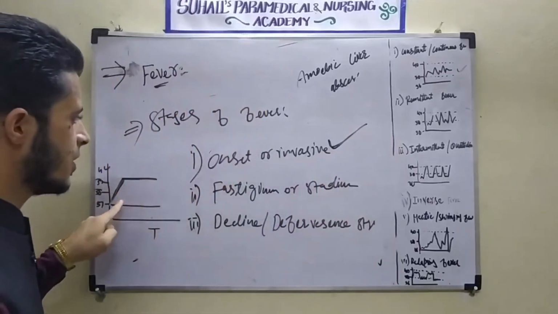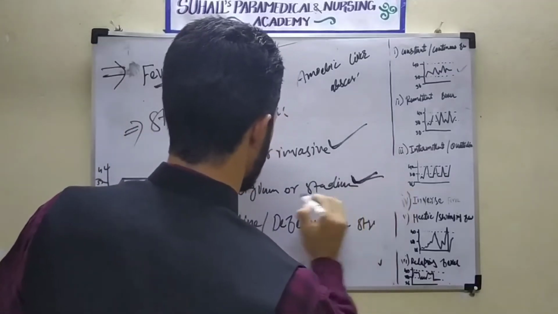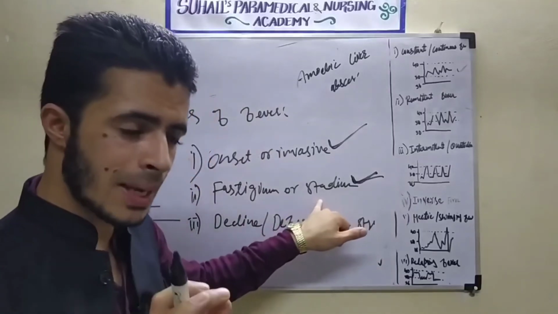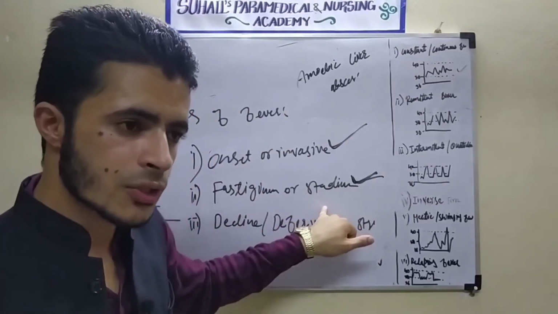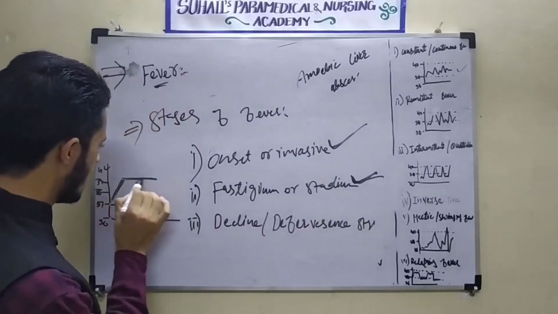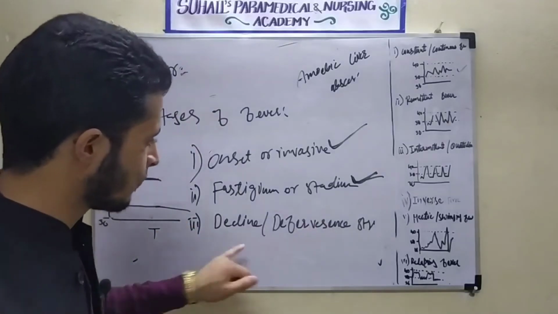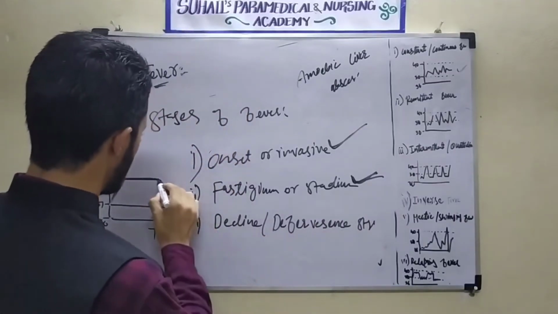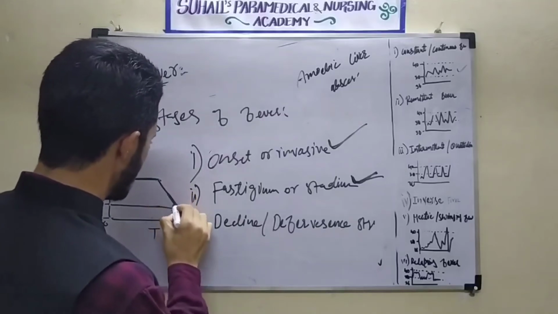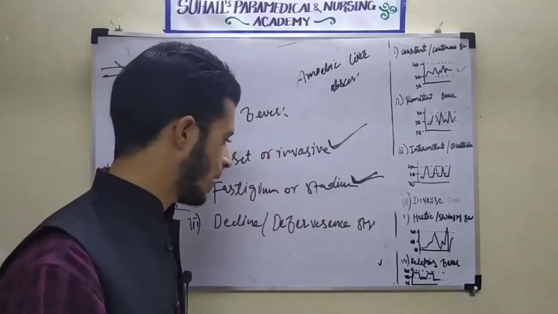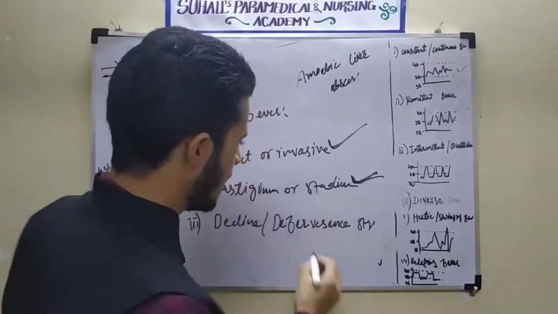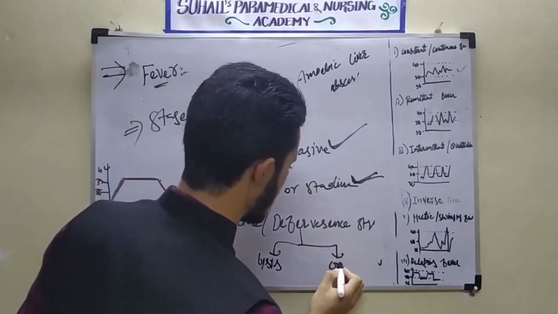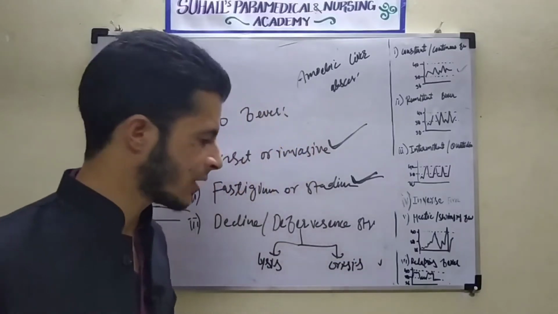In the fastigium or stadium stage, the body temperature will reach the maximum, then it will remain constant for some time. Then in the decline or defervescence stage, the body temperature will decrease from the highest value. The body temperature will decrease either by means of lysis or by means of crisis. What is lysis and what is crisis?